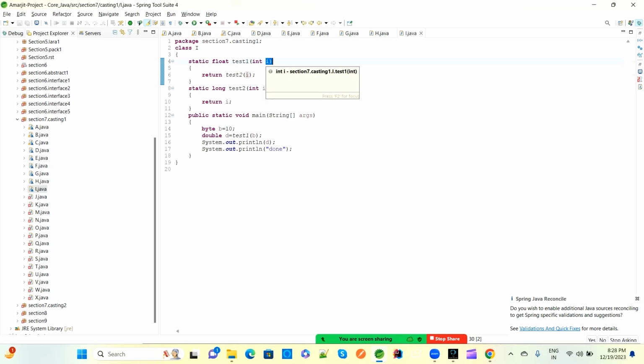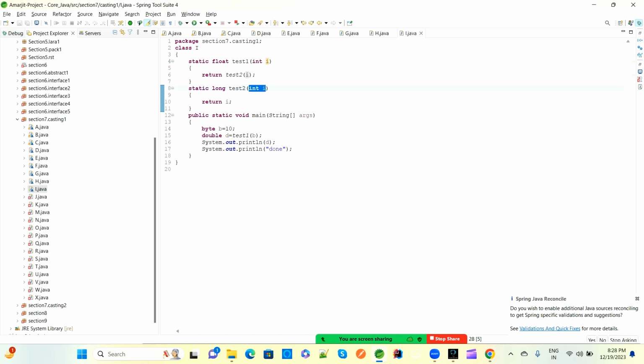Now first we have to execute this one: the test2 method is there which has a single parameter of integer type, and here also we are passing 10, so this will be assigned to I as 10.